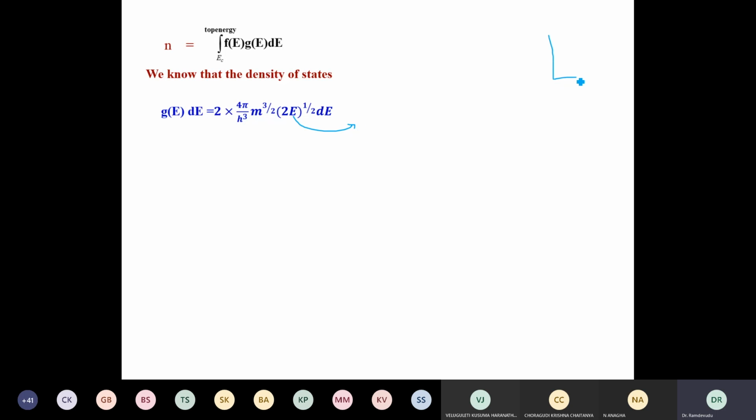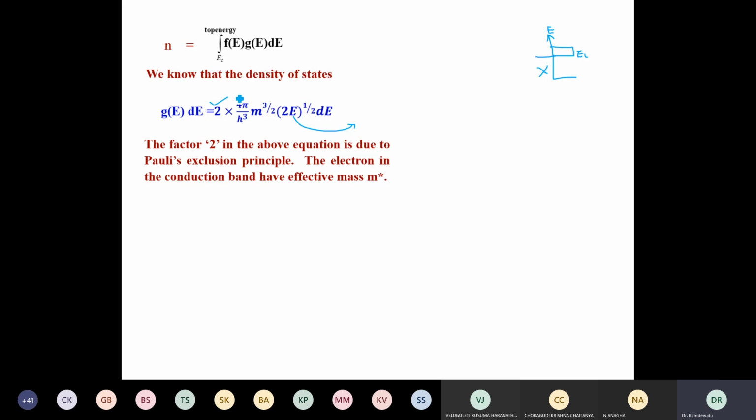The energy I'm taking is not the whole energy, because electrons are there from and above EC, not below this. So this energy is not required for us. Therefore, I will write the factor 2 here, because according to Pauli's exclusion principle, 2 electrons can be accommodated in the same energy level. So electrons in the conduction band will have effective mass me star. I call it me star.